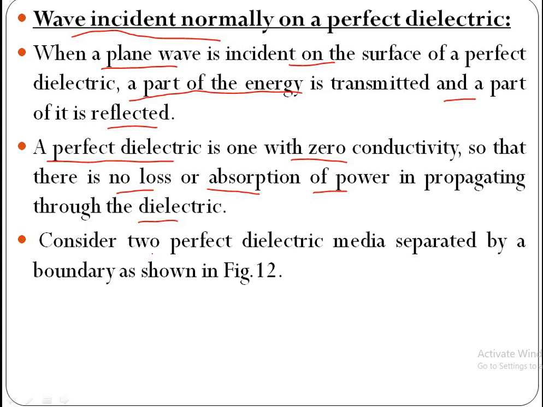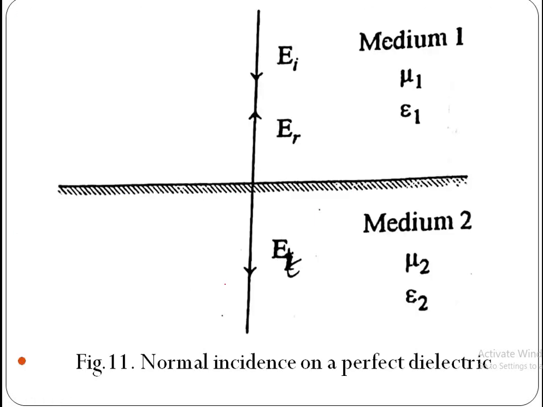Consider two perfect dielectric media separated by a boundary as shown in the figure. Here, this is the boundary separating two dielectric media, medium 1 and medium 2.